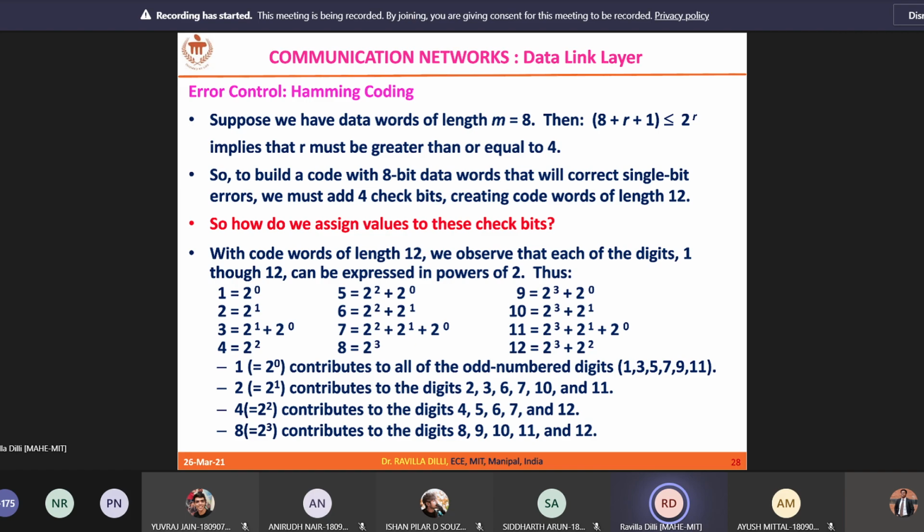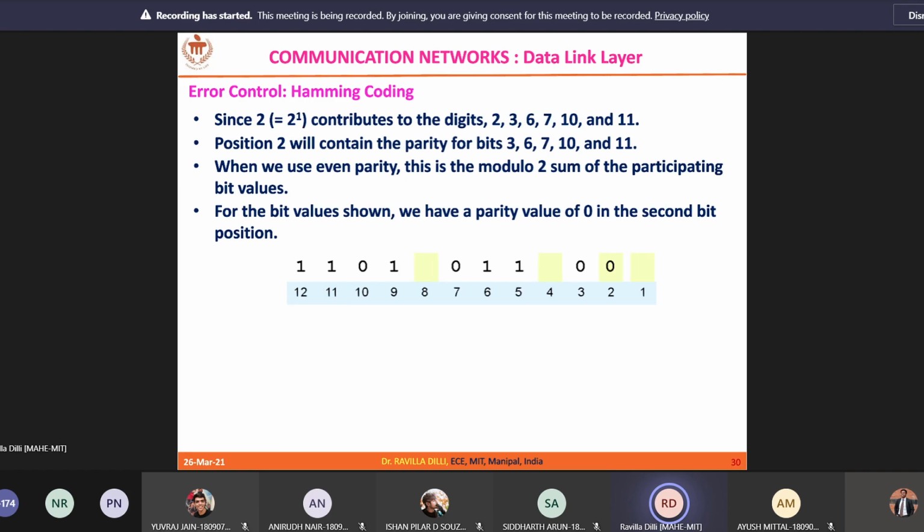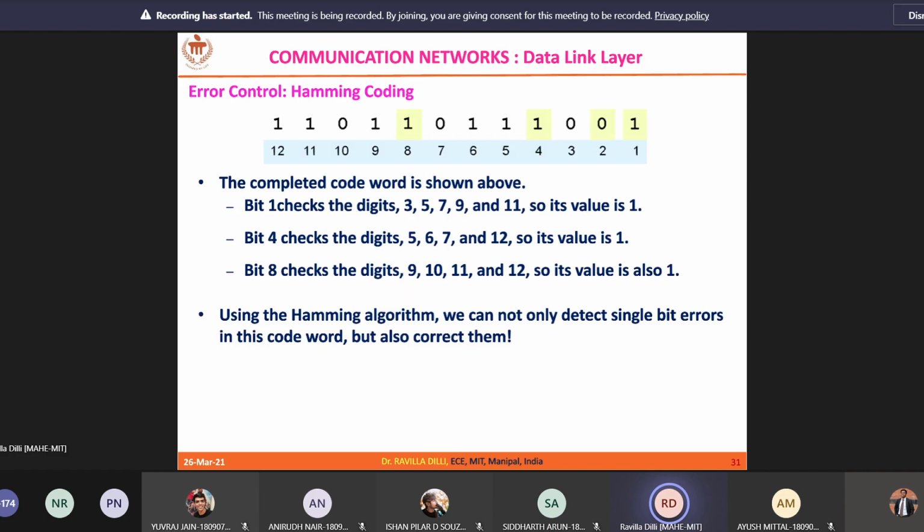Similarly R3 is XOR of position values 8, 9, 10, 11 and 12. So let us calculate that. Now coming to the received code word that we have received.